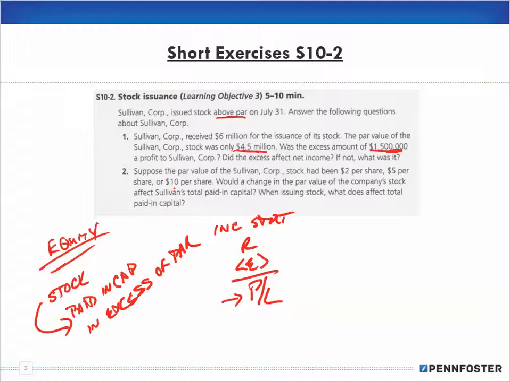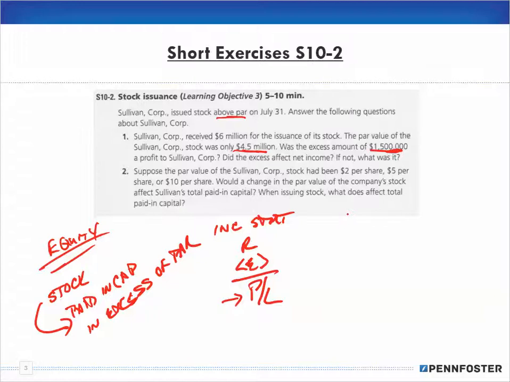Okay. So now number 2 says, suppose the par value of the stock had been $2 per share, $5 per share, or $10 per share. Would a change in the par value of the company's stock affect Sullivan's total paid in capital? When issuing stock, what does affect total paid in capital? Now I'm going to read the answer from the study guide, the solution manual. It says, no, a change in the par value of the company's stock doesn't affect total paid in capital.